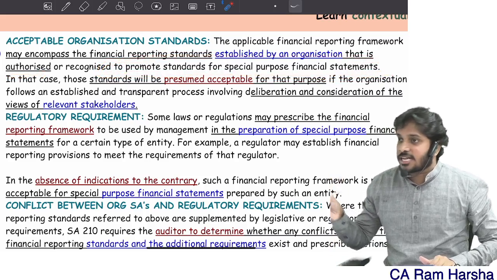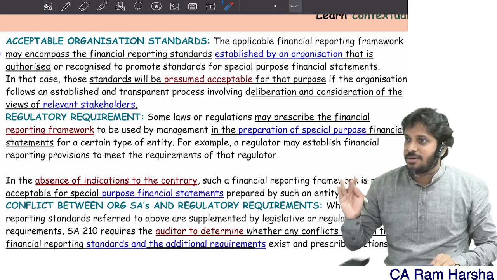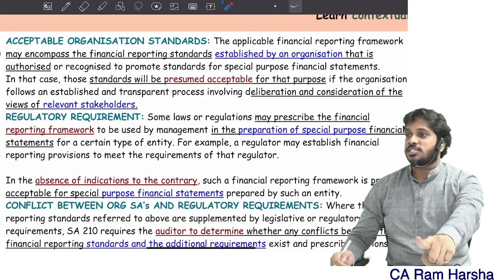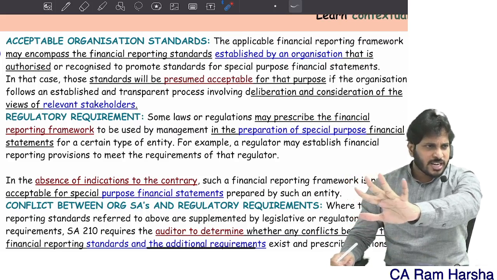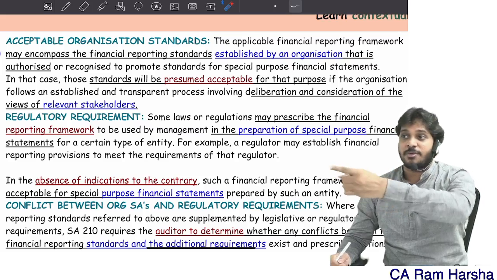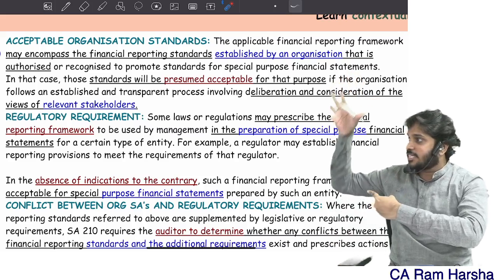If the government established one framework, through one department or committee, then all the NGOs that are receiving grants from us, in addition to their regular annual financial statements, should prepare additional financial statements for our purpose exclusively. Like this, they established a body.